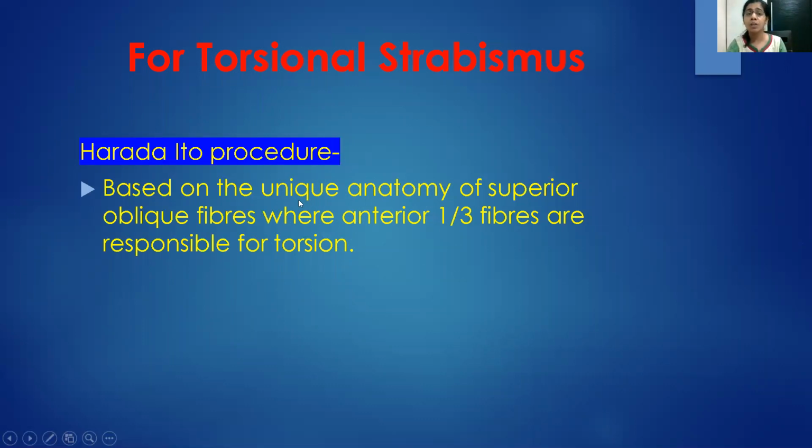That's because the superior oblique has a unique anatomy where the anterior 1/3 of the fibers are responsible only for the torsion, whereas the posterior 2/3 of the fibers are mainly responsible for the vertical component, that is the hypertropia. So in the Harada-Ito procedure, we'll just be advancing the anterior 1/3 of the fibers 8 mm behind the lateral rectus, and that would take care of the torsional strabismus.